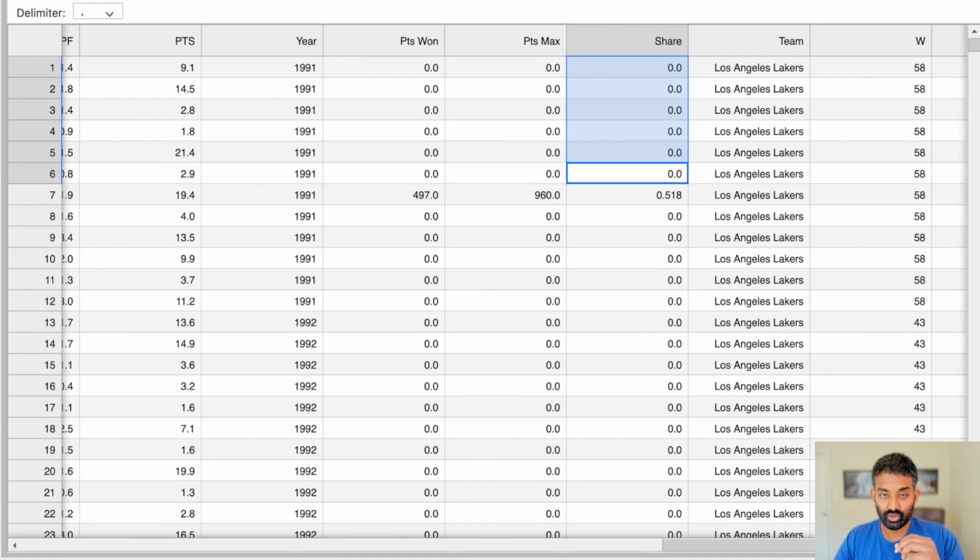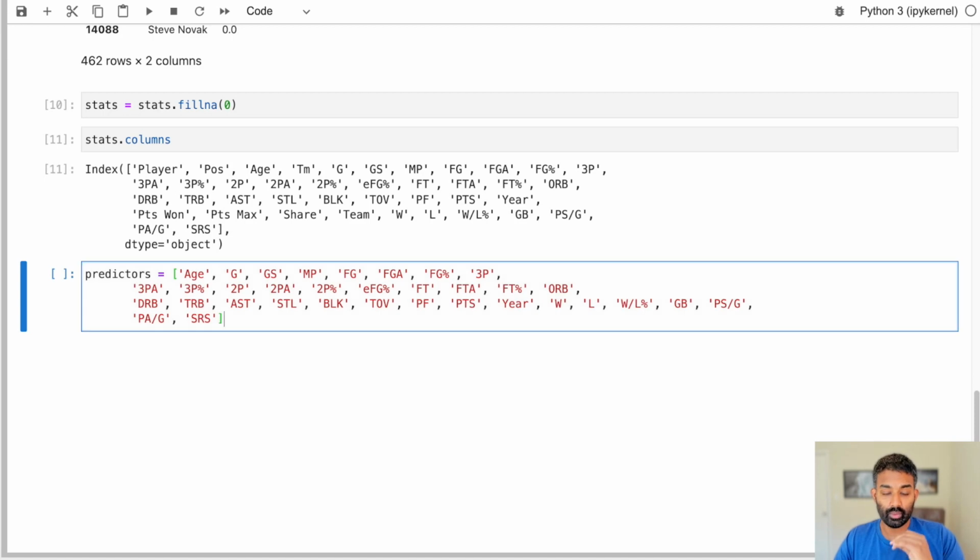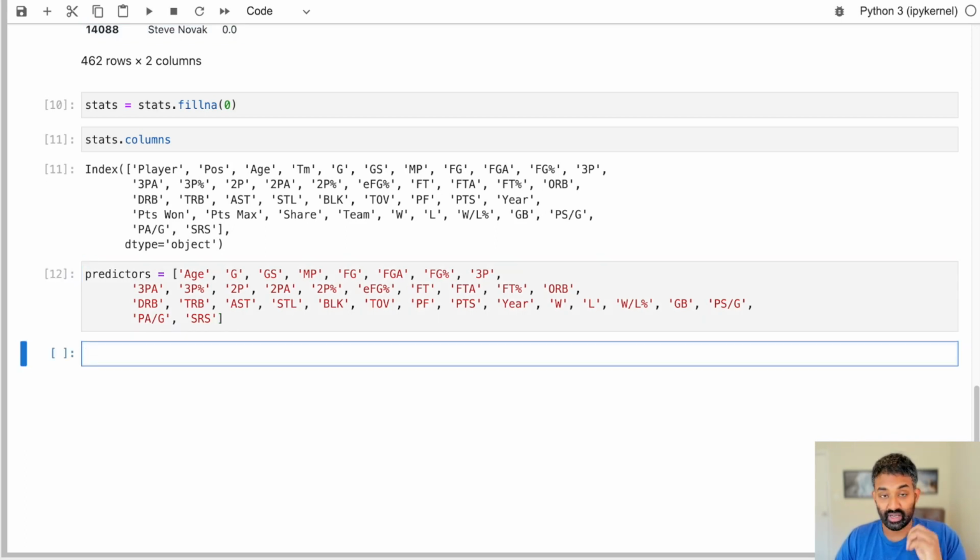So remember that we're trying to predict share, and we want to remove any variables that directly correlate with share, because those are the things we're actually trying to predict. We don't want to put them in our predictors because that will cause the algorithm to overfit. And I'll talk a little bit more about overfitting later. All right, so those are our predictors. That's what we're going to use to predict the percentage share that someone got of the MVP vote.